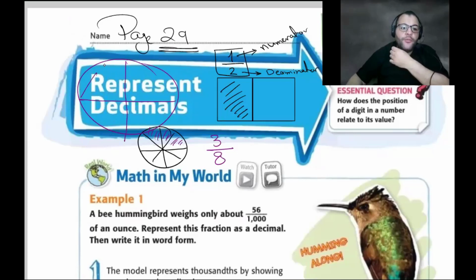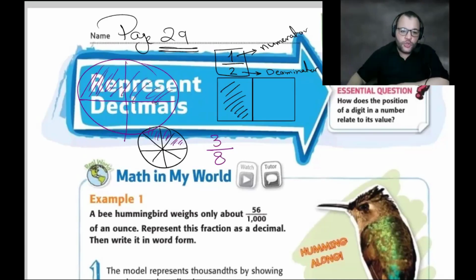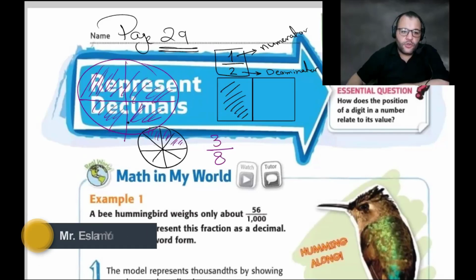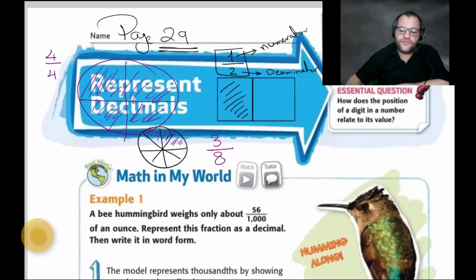Now how many shaded parts do we have? If you write any fraction, you just write the colored part according to the whole parts. You can't shade 5 from 4. The maximum you can shade is 4. Mister, we can shade 5, but it will not be equal. How can you shade 5 when you have 4 parts?